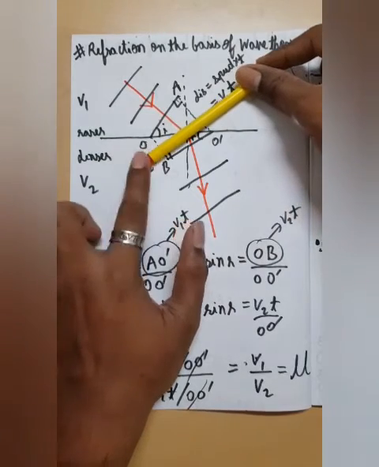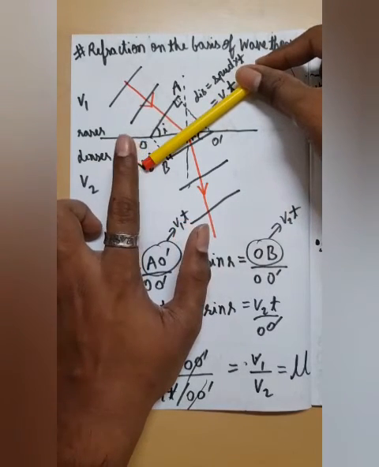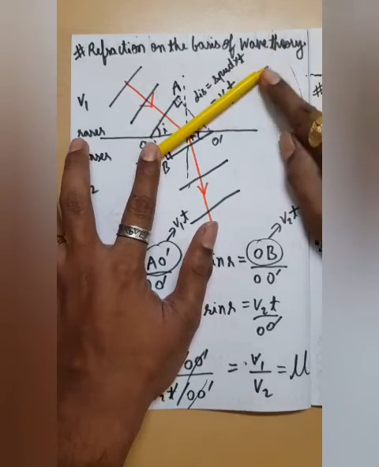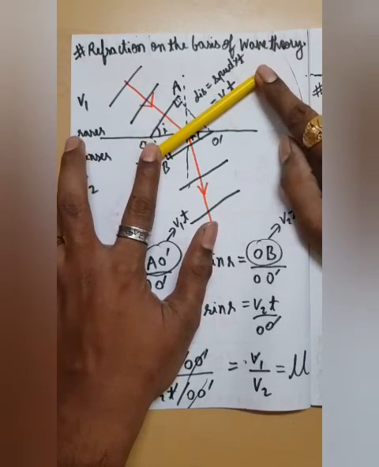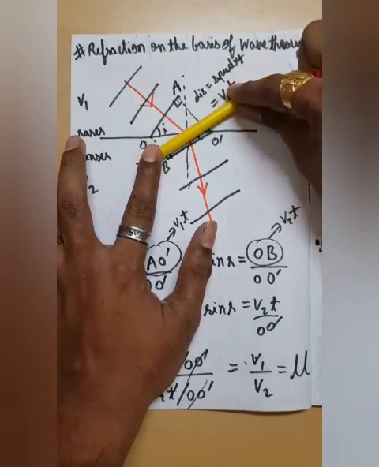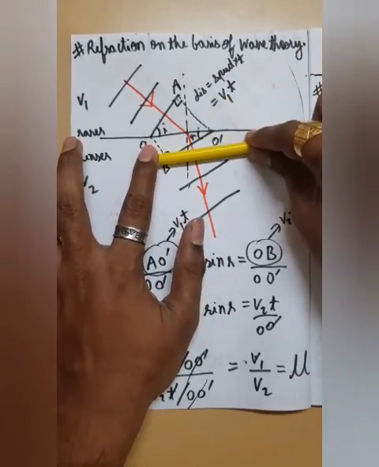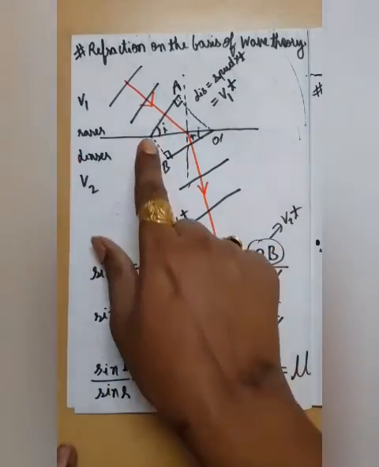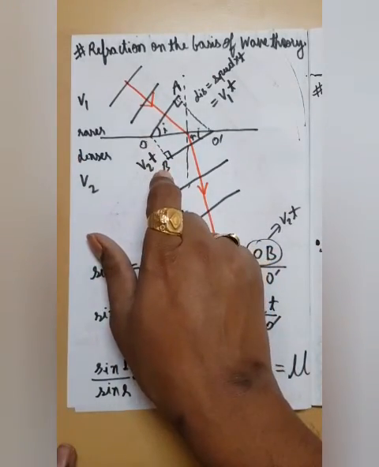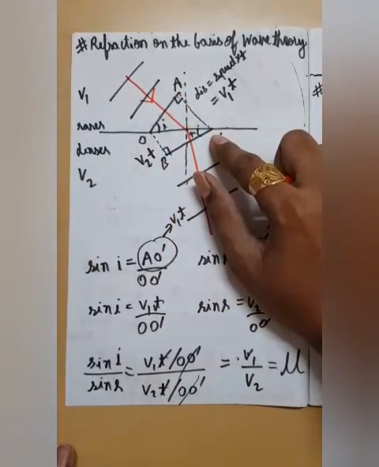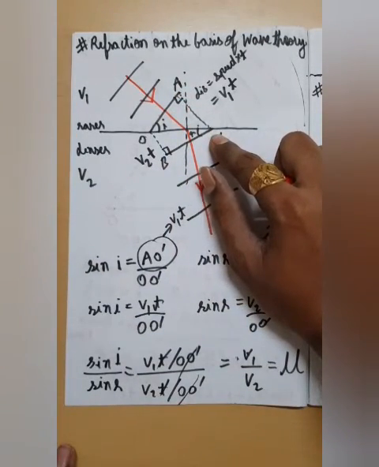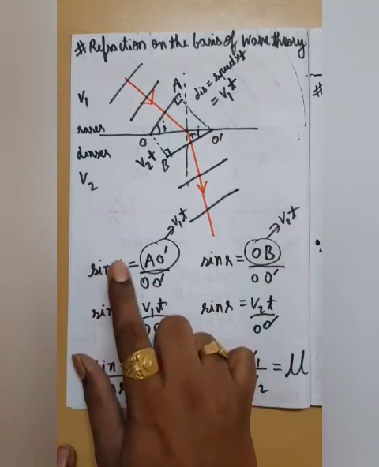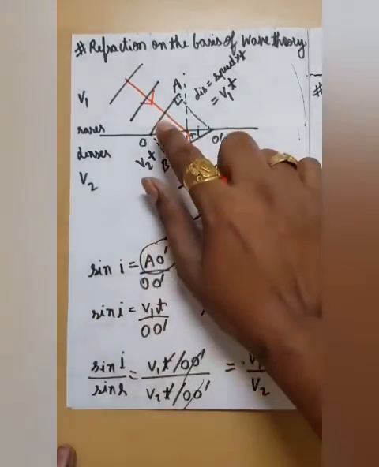So this part would travel in a slow manner. This would be moving slow, while this would move fast because it is in the rarer medium. Accordingly it would move like this, and it would bend towards the normal. So let us consider this distance as v2t and this distance as v1t, because time would remain the same but velocity would change.